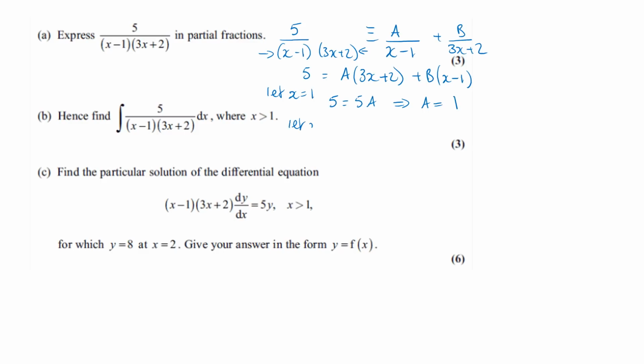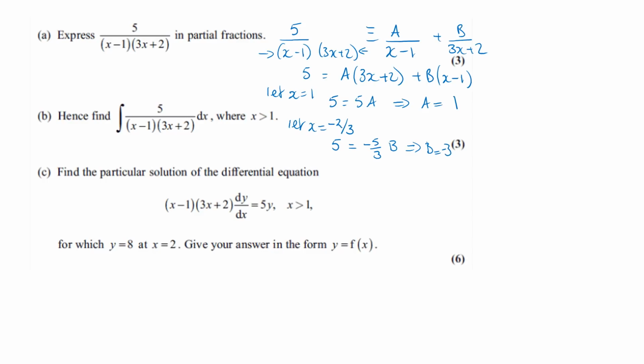And then if we let x equal what will make the 3x plus 2 bracket 0, which is minus 2/3. So again, you'll still have 5 on the left. The a bracket will go out and we'll have minus 2/3 minus a whole 1, which is minus another 3/3. So that will be minus 5/3 b, and then if we just cross multiply, that will tell us that b is going to be minus 3.